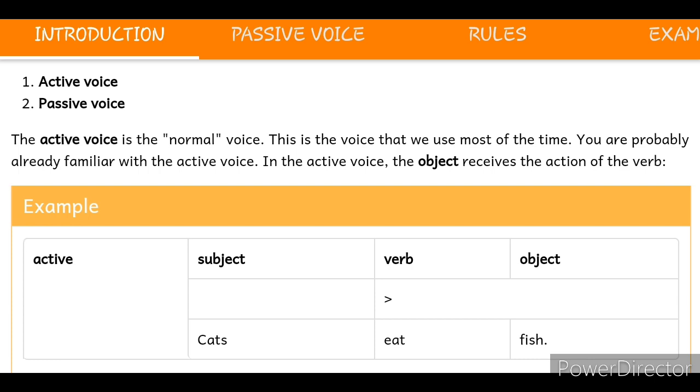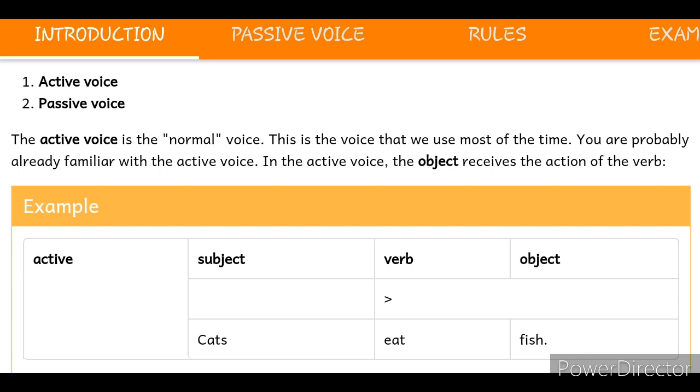Actually, the first thing is, what is active voice? The active voice is the normal voice, that is the voice that we use most of the time. We are all probably already familiar with the active voice. In the active voice, the subject performs the action of the verb. Look at the example I am going to give here. The example is something like this: Cats eat fish. Cats is the subject, eat is the verb, and the object is fish. This one is known as active voice.